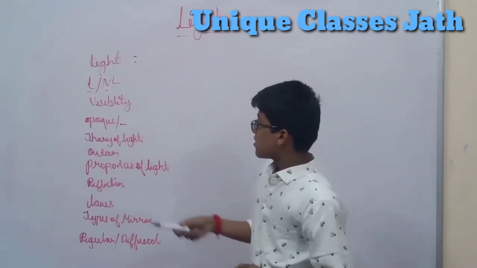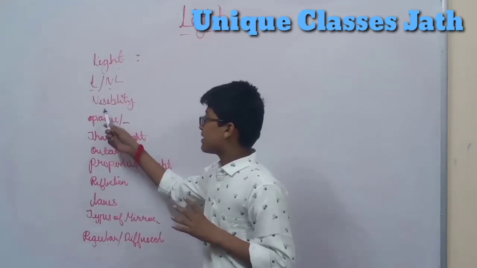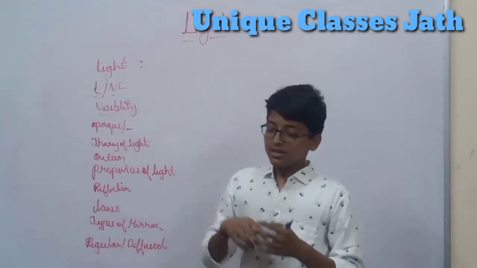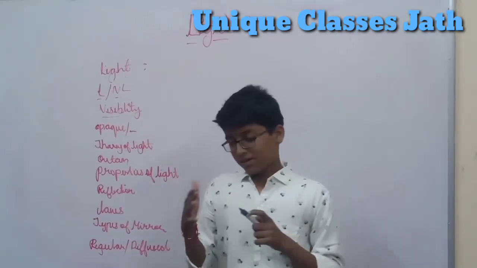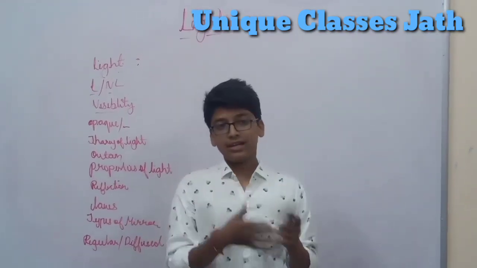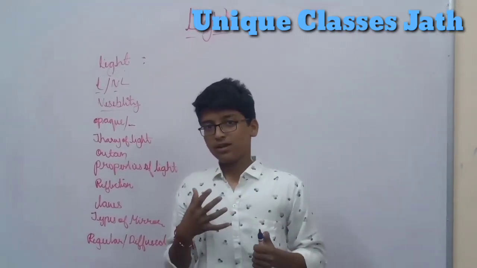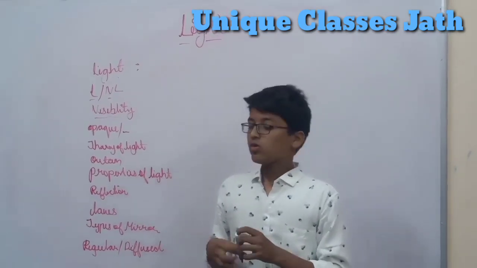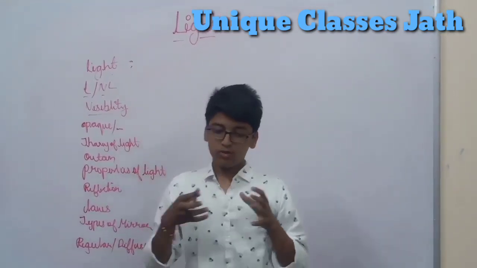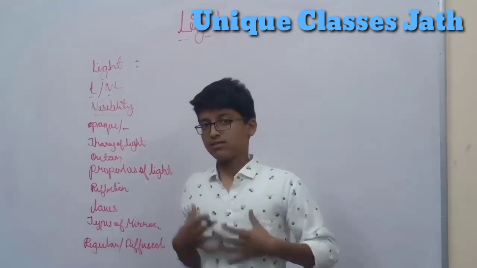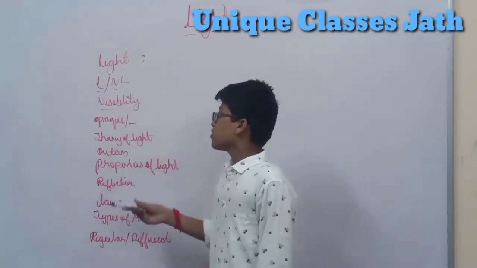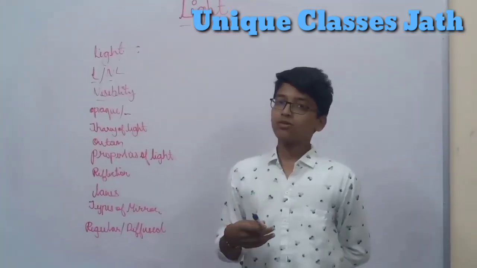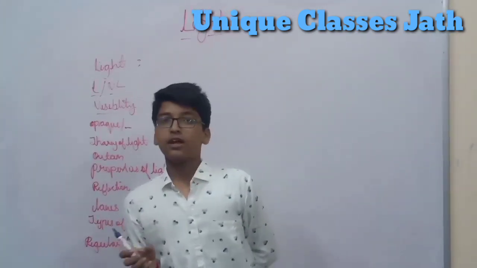So one thing is visibility. A non-luminous object does not have its own light, but the reflected light makes us able to see it. So when light falls on a non-luminous object, it reflects and we can see the objects. That's the visibility. So let's get to know about opaque, transparent, and translucent.